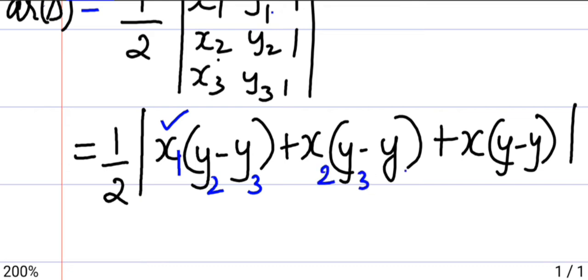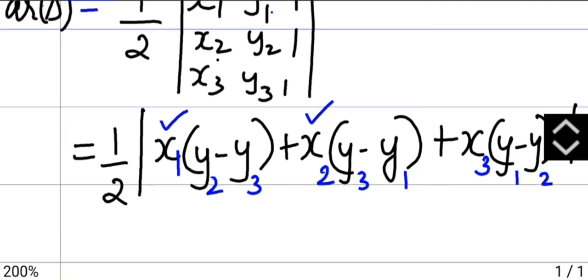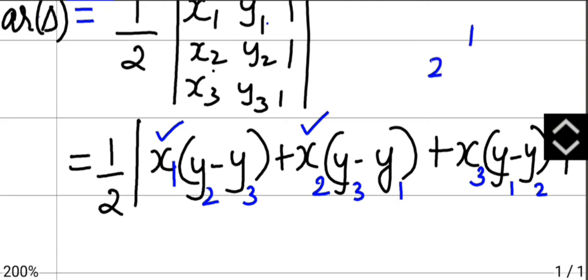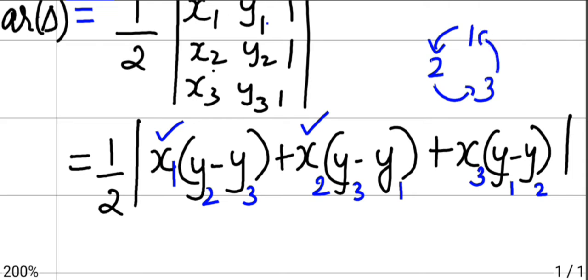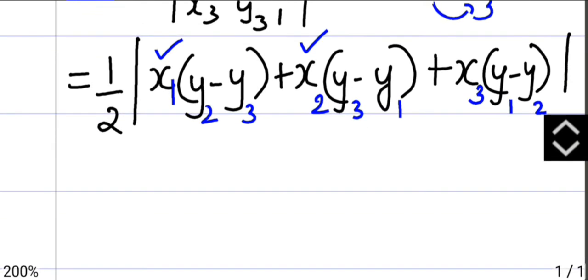Then 3. Then 1. Then again you will check with x. That is 2, so it will become 3. And then 1, and then 2. You are just going on with the cyclic order. That is 1, 1, 2 and 3: 1 to 2, 2 to 3 and 3 to 1. So this is a simplified version of the formula.